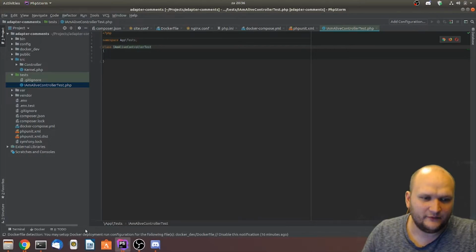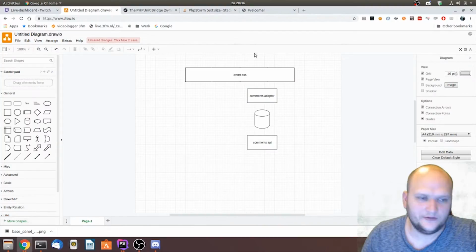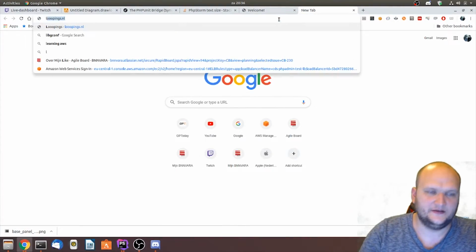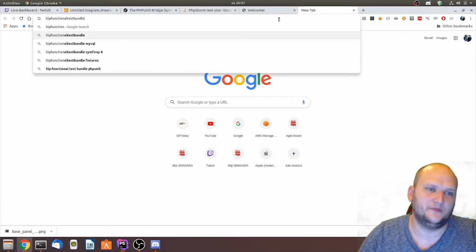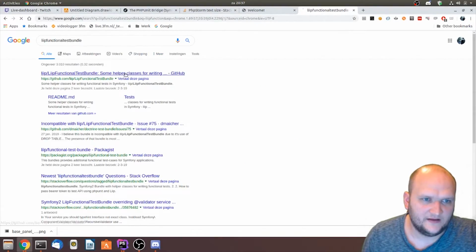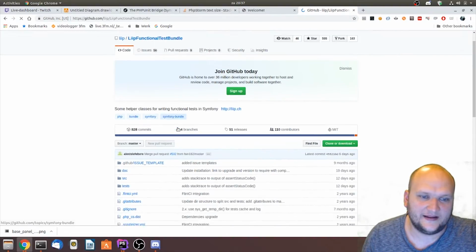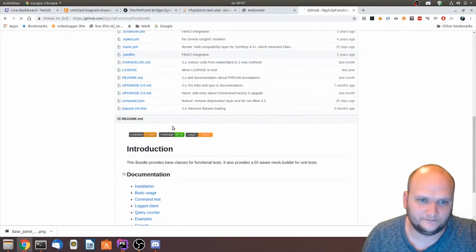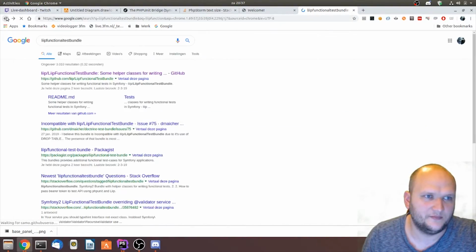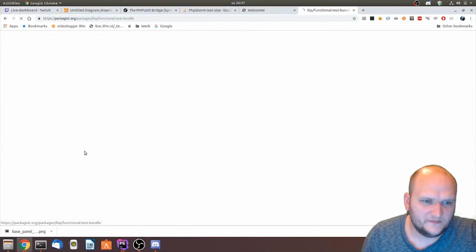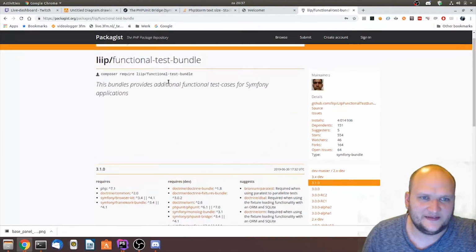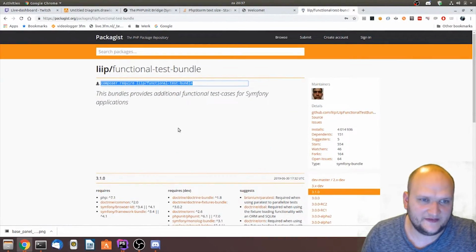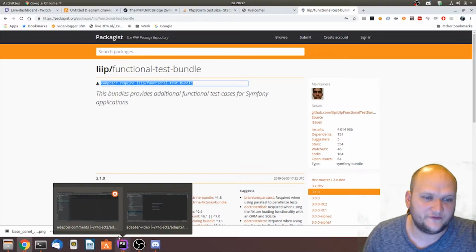I forgot something. We need to install one more package, which is the Liip functional test bundle. This bundle is again a Composer bundle, and of course the Composer thing doesn't work. So what this does is it gives me the possibility to actually create functional tests.